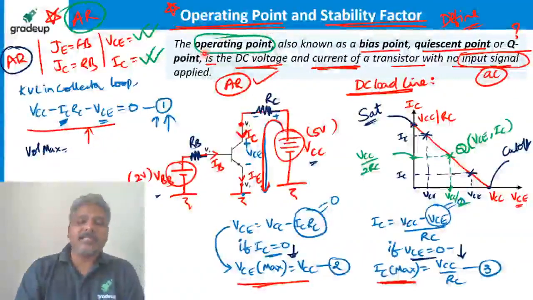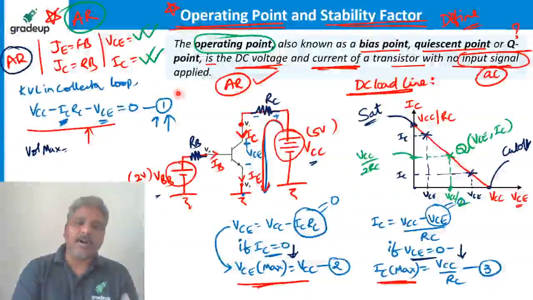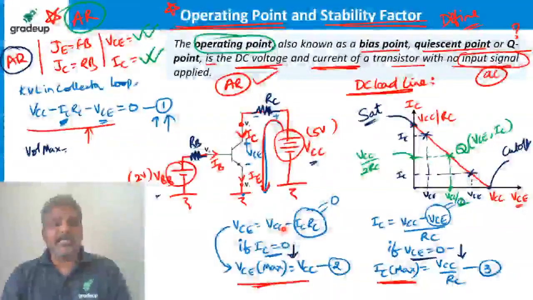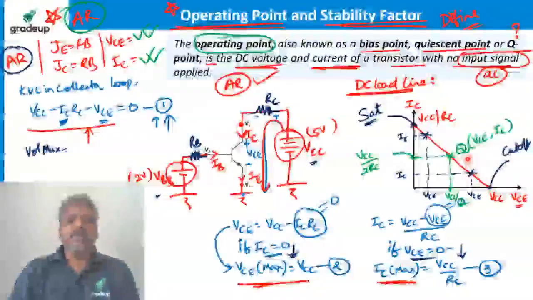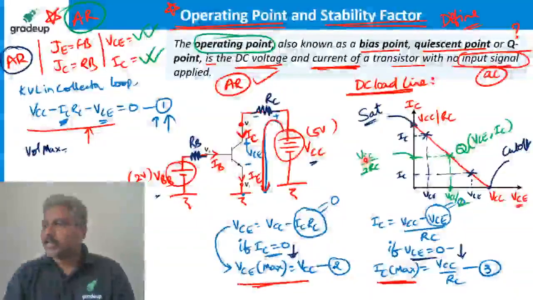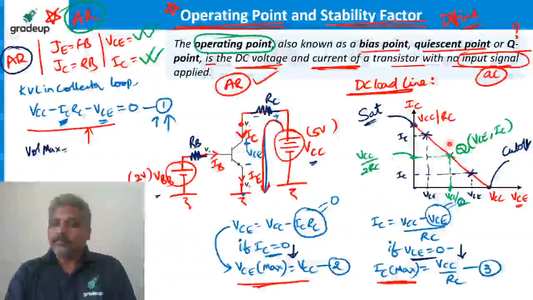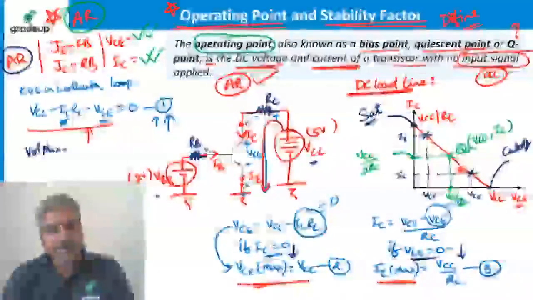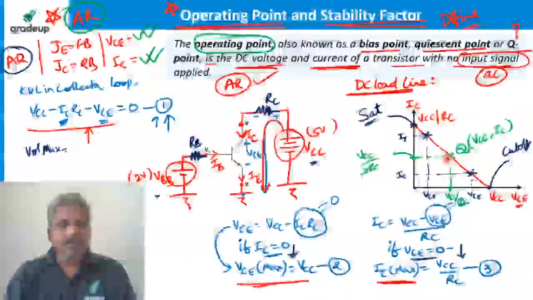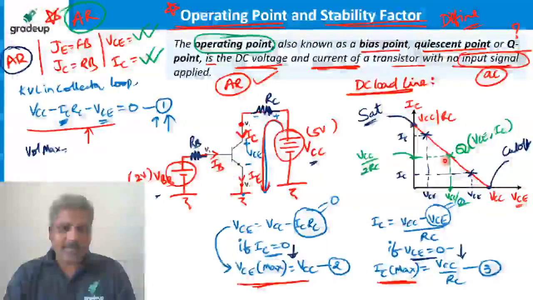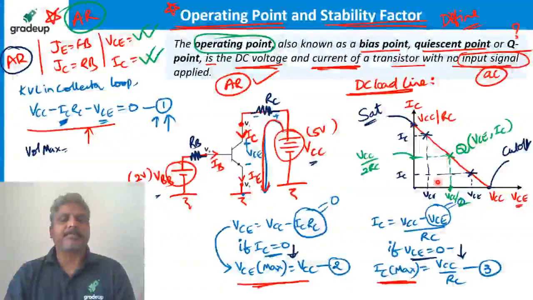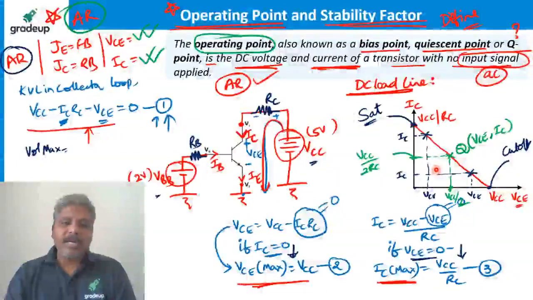So operating point means always the VCE value and IC value. How much is that? That is at the center point of the DC load line, found by finding the maximum voltage and current. Is that not simple? Now you may have a question. I expected that, Anand and others. Why should we take the center point? Why can't we take any other voltage and current? It can be taken. Any other voltage other than the center point can also be taken, but the center is always preferred. Remember, operating point at the center is preferred, not compulsory.